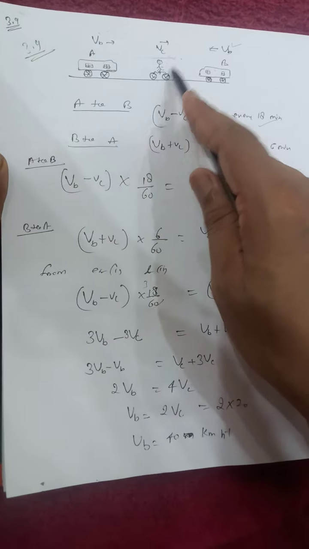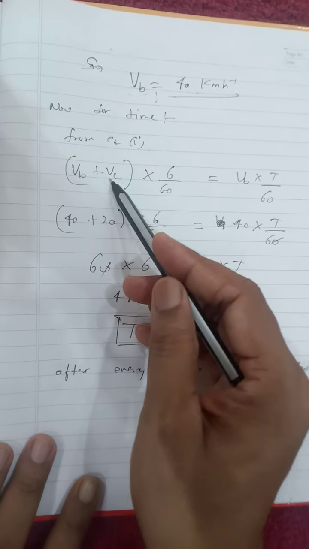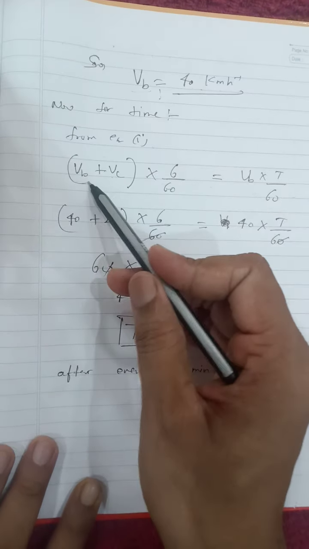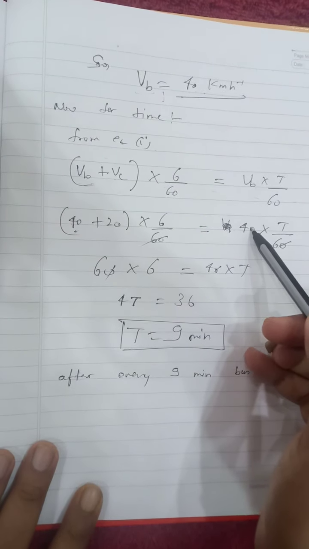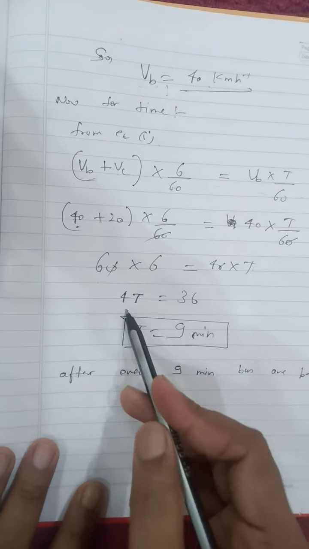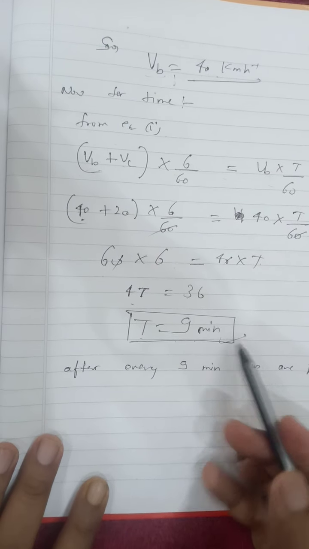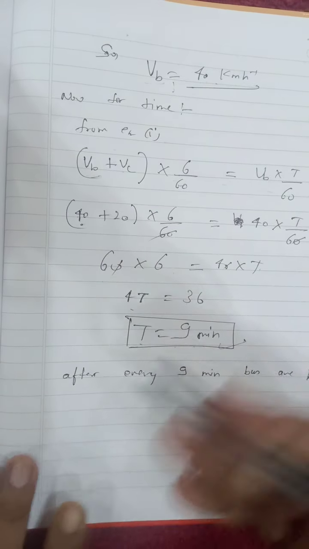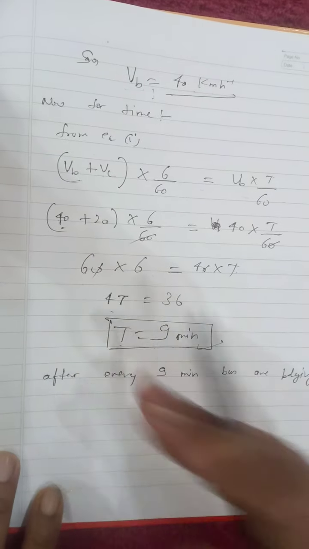Now the question is also asking the time gap between the service of the buses, after how much time the buses are plying. So VB we got 40 km per hour, so we can put the value of 40 for this VB in equation first or second. So from equation first, VB plus VC, this is the equation. So in place of VB we can put 40 here. So by solving this, 40 by 30 into 60 equals 9 minutes. So it means after every 9 minutes the buses are plying from A to B or B to A.